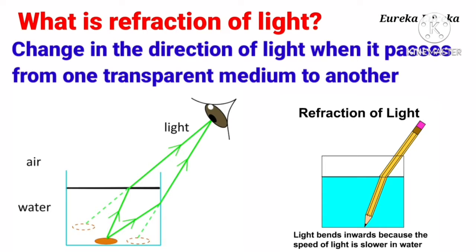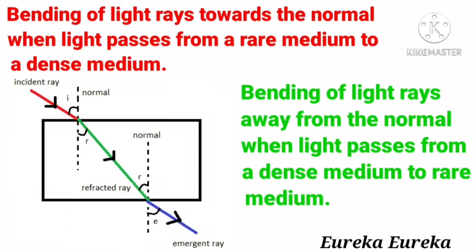Now let's understand this refraction of light in more detail. Here there is a diagrammatic view which shows the refraction of light through a glass slab. The light ray, which is the red colored ray, is the incident ray, and as light travels in a straight line, it should travel straight, but it appears to be bent here.